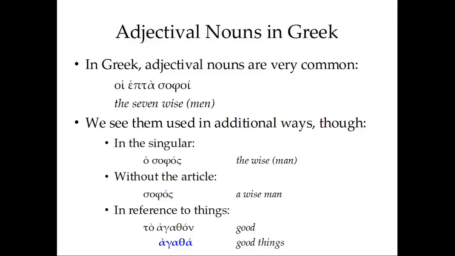Now, you can see that there's a lot of variation here, a lot of possibilities. We have to pay careful attention to number and gender in particular, and we have to be kind of flexible when it comes to the definite articles. Sometimes we'll see them where we'd expect to, sometimes we won't.